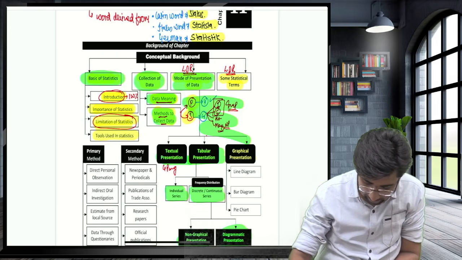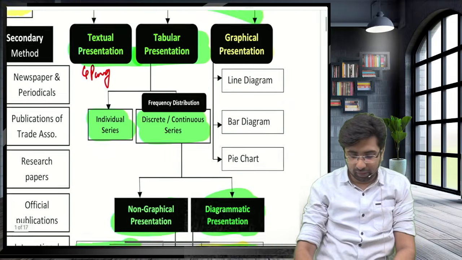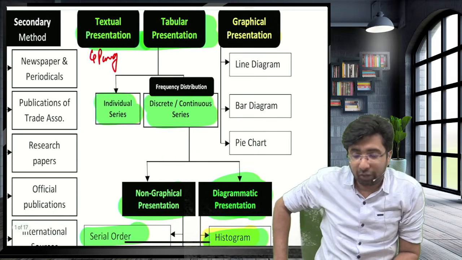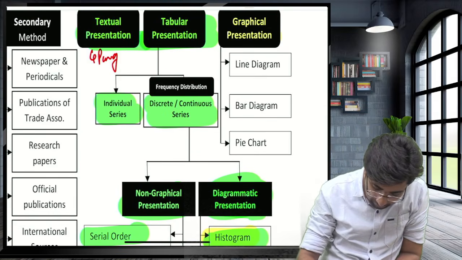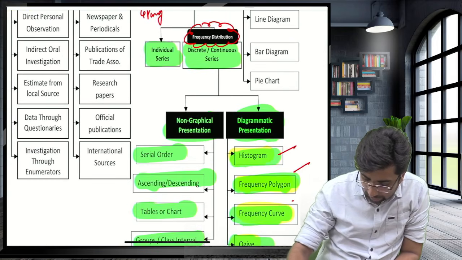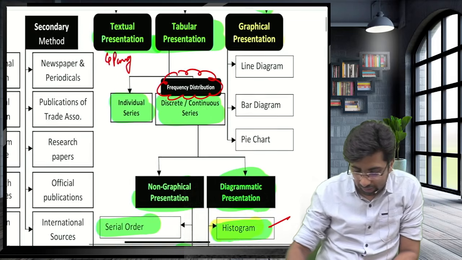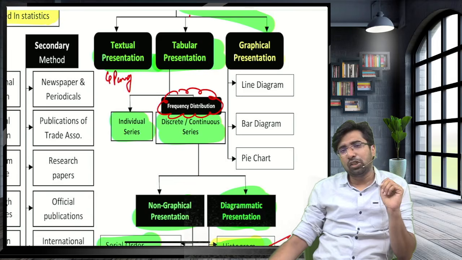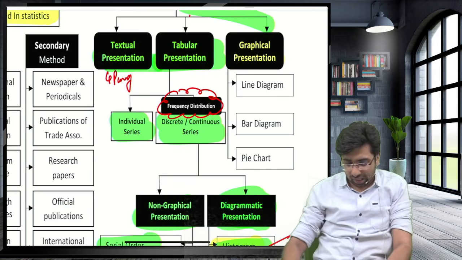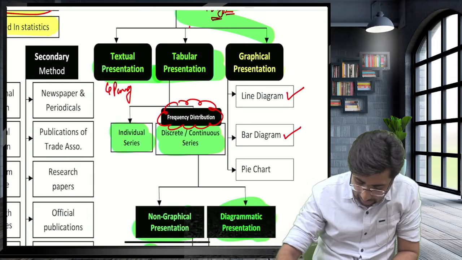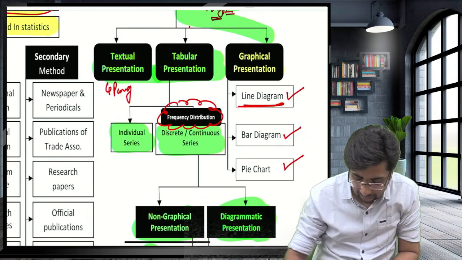Guys, now let's understand the very last concept, the graphical presentation, irrespective of whether it is a frequency distribution or not. For frequency distribution, the module has given a separate set of diagrammatic presentations, but if the distribution is not in the form of frequency, either they are individual or some categorical kind of presentation, we cannot use these diagrammatic presentations. In that case, we have three options: line diagram, bar diagram, and pie chart. So let's start with the line diagram.